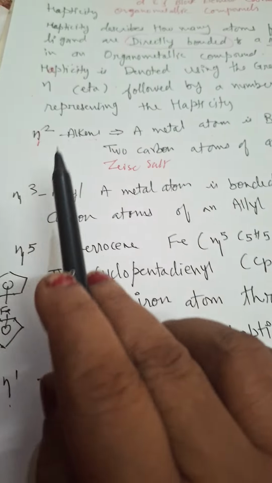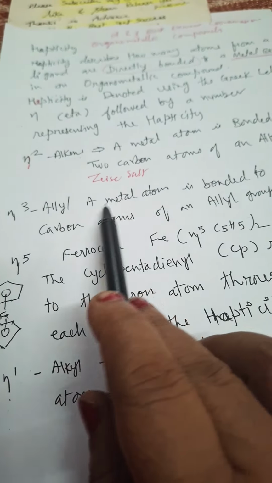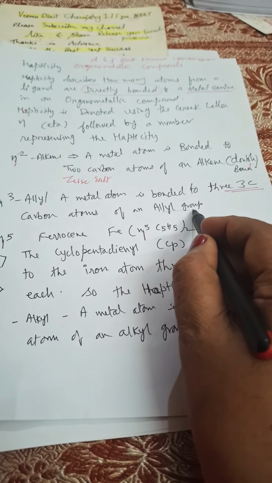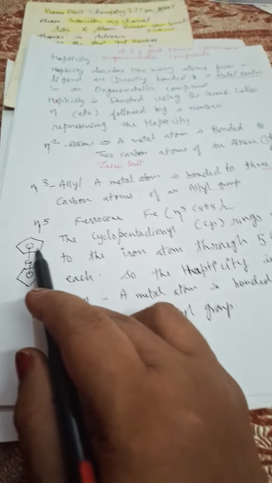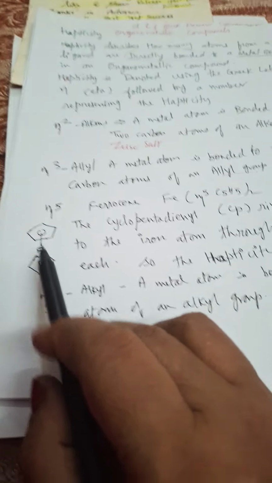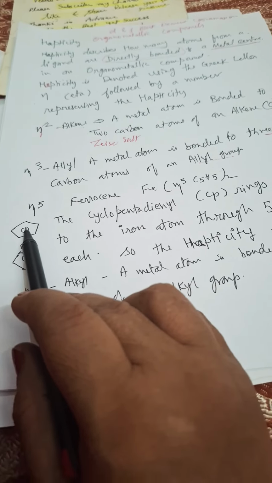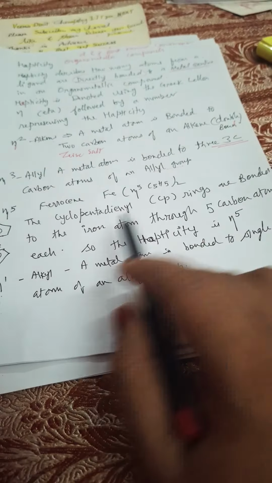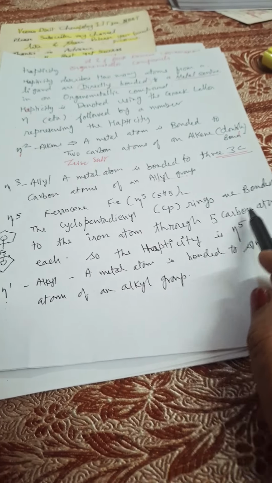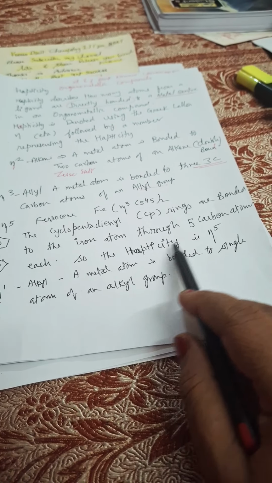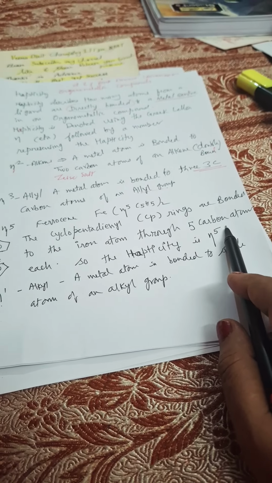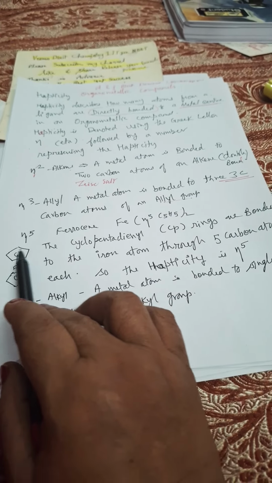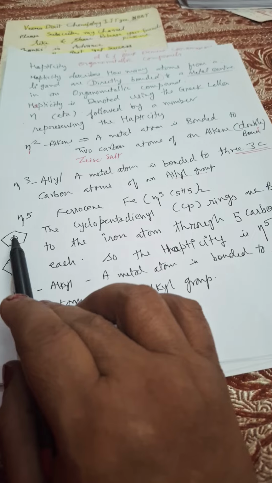Now we'll go for eta 3 allyl. A metal atom is bonded to 3 carbon atoms of an allyl group. And eta 5 ferrocene, we have seen that sandwich-like structure. All 5 carbons are bonded to Fe. So the cyclopentadienyl rings are bonded to the iron atom through 5 carbon atoms each. So hapticity is eta 5. Why? Because all 5 carbons are bonded to Fe.